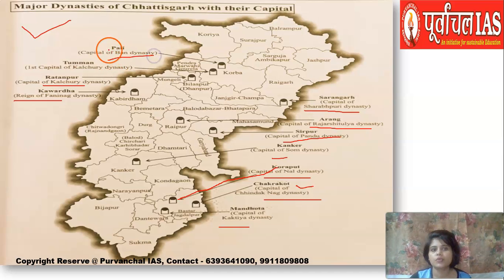Ban dynasty, I told you, Pali Korba was their capital, and later on these Ban rulers were defeated by the Kalchuris of Tripuri and they established their rule and made Tumman their capital. So basically the first capital of Kalchuri dynasty is Tumman. So overall it gives you the capital and it also tells you the regional dynasty that ruled here in Chhattisgarh.